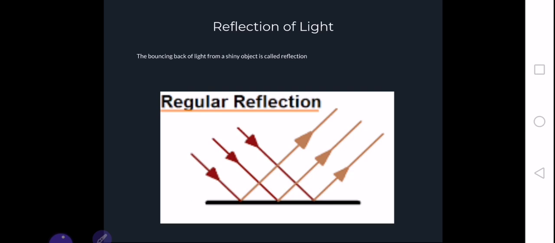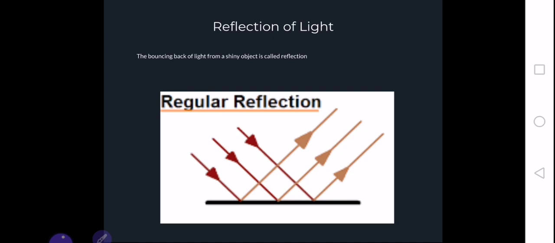Means that when any shining thing like sun, its light falls on the moon, it only bounces off from the moon to the other areas around it. Just like in this picture, you can see that the lines are coming down, and after striking the plane it goes back. Just like if you throw a ball towards the wall, it bounces back towards you. Similarly, light also bounces off, and this bouncing off phenomenon is known as reflection.